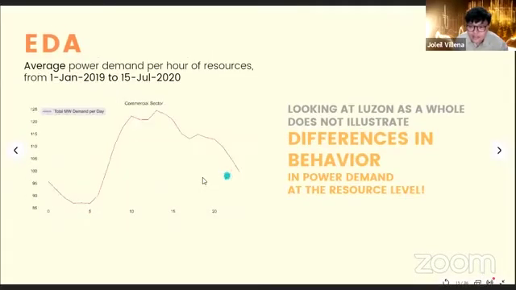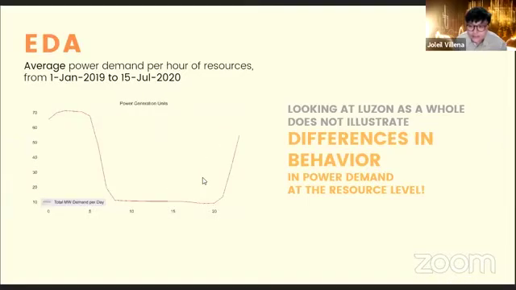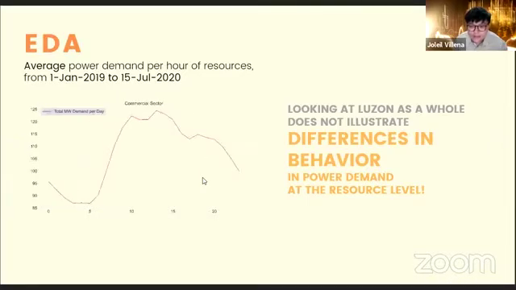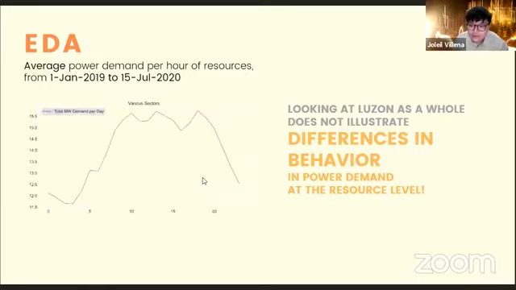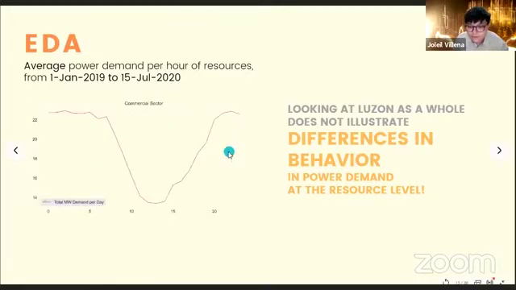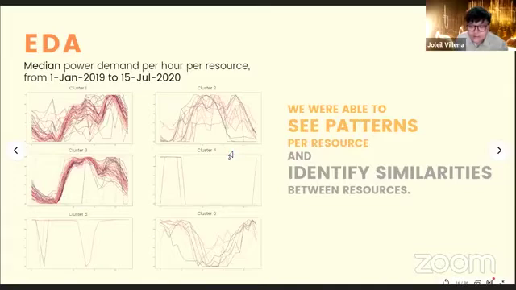Analyzing more granular data, we noticed that the behavior of resources varies. As seen on the charts on the left, these peculiarities are washed out when looking at Luzon as a whole. We were then able to see patterns in resources and noticed similarities among them. This will be further discussed by Jonas in clustering.